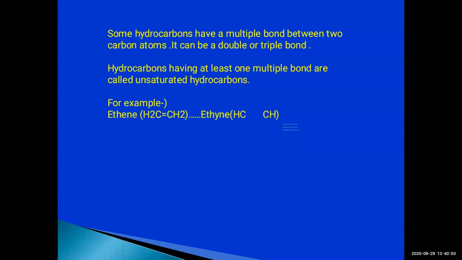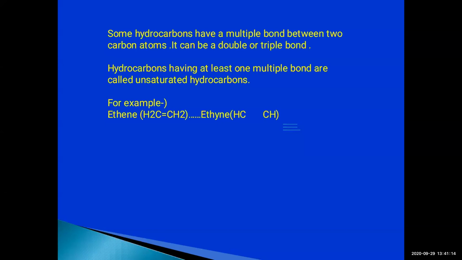They can be double also, they can be triple also. Hydrocarbons having at least one multiple bond are called unsaturated hydrocarbon. For example, ethene, H2C or CH2 double bond CH2. And ethyne is HC triple bond HC.